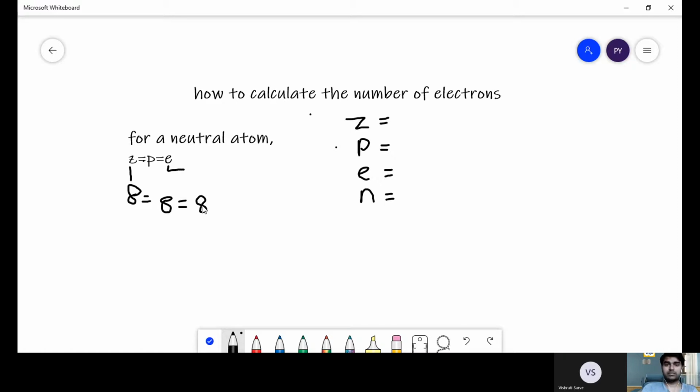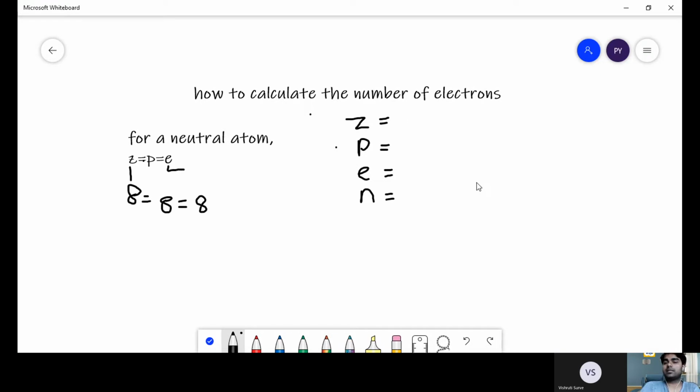Okay, so you can write it down. Z is equal to atomic number. P is equal to the number of protons, E is equal to the number of electrons, and N is equal to the number of neutrons.